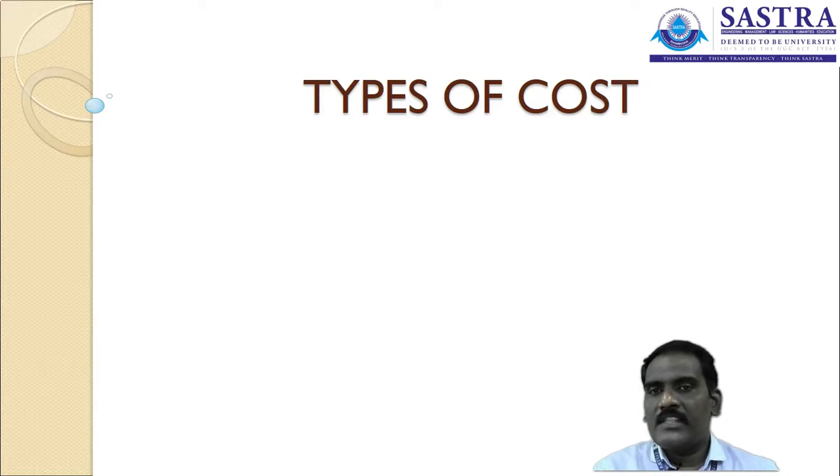Before going into this particular topic, you need to understand the kinds of cost incurred for the production of goods and services. For example, if I am going to manufacture a product, there are different costs associated with it. I am going to buy the raw material, and I need to pay the charges for bringing the raw material into my warehouse.